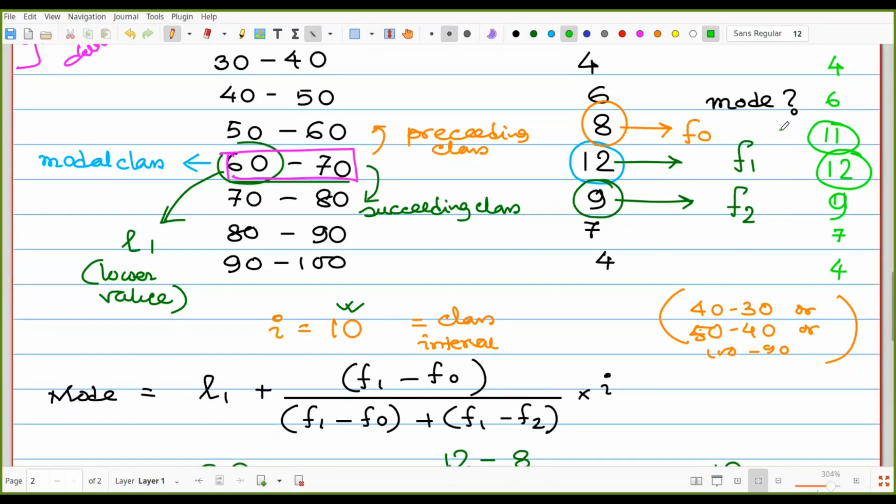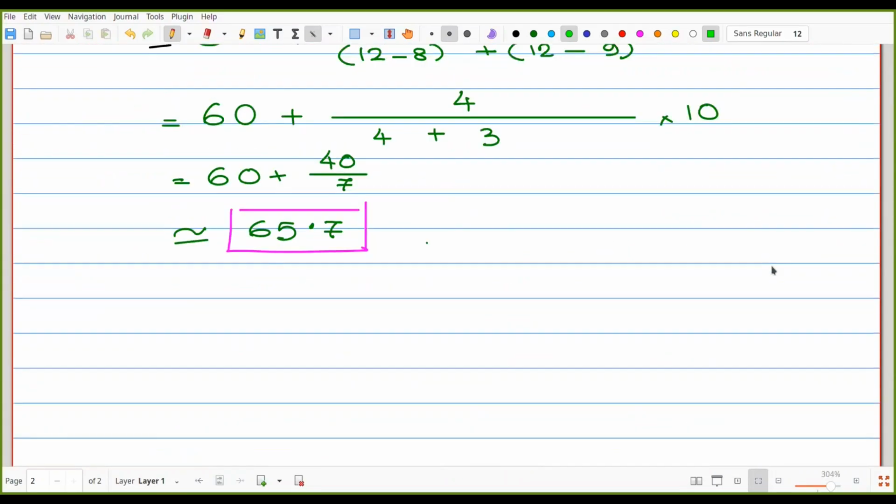But anyone can say, according to the real example, no, 11 is near about 12. So it may be possible that the survey is not right. So here is another example where the frequencies are near about the same. So which should be the modal class? Okay, so next another problem, then we can find out.